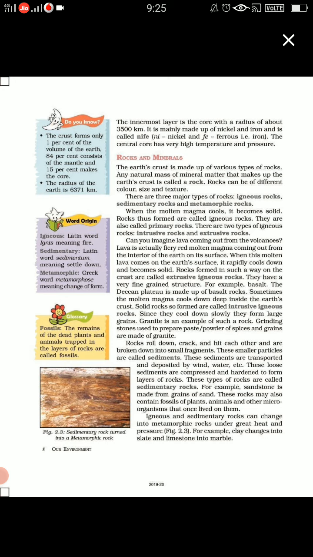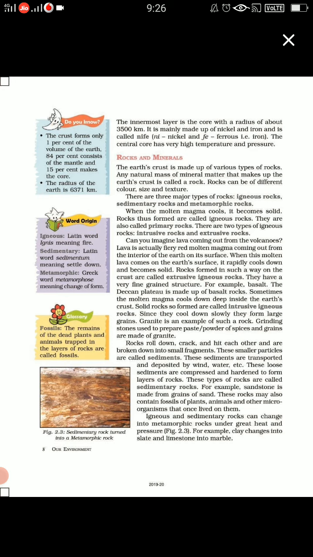Igneous rocks are also known as the primary rocks, and they are of two types. Igneous rocks are made out of molten magma. When molten magma cools down, it takes a solid shape, and the rocks formed are known as igneous rocks.